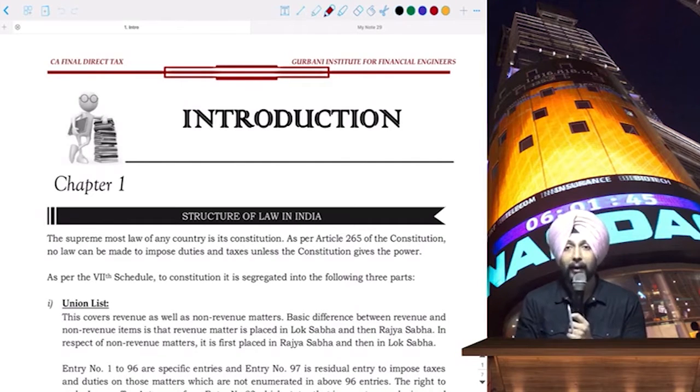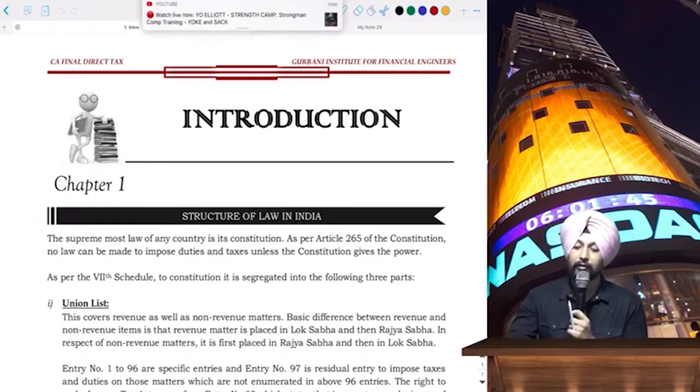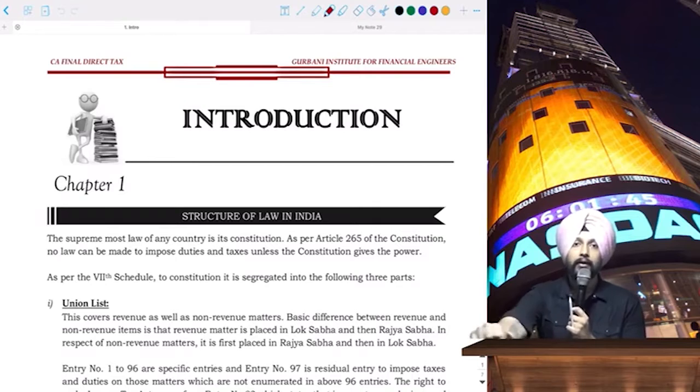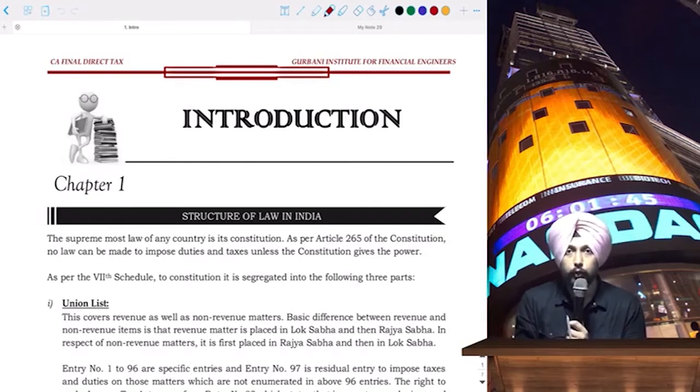So, my name is Kavarpreet, and I have been handling two subjects at CA final level. One is Strategic Financial Management from Group 1, and second is Direct Tax from Group 2. That is paper number 2 and paper number 7. These are two subjects which I'm handling as of now, and I've been teaching for close to 10 years now. That is a decade almost, and I have taught more than 15,000 students across India.